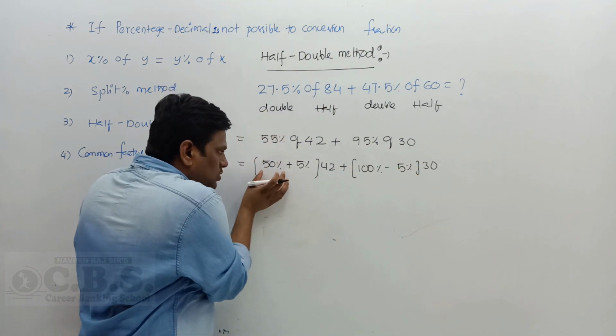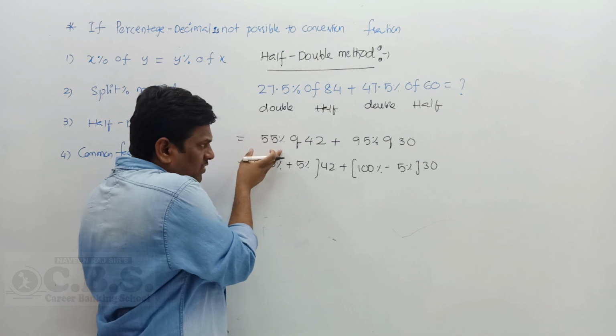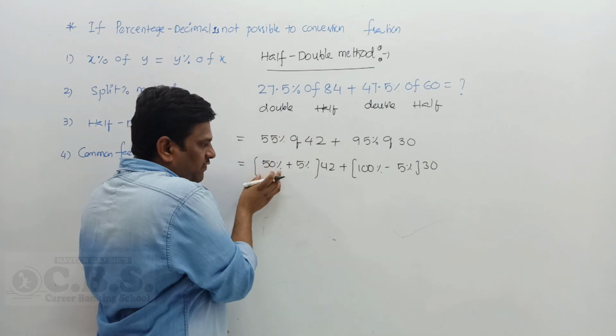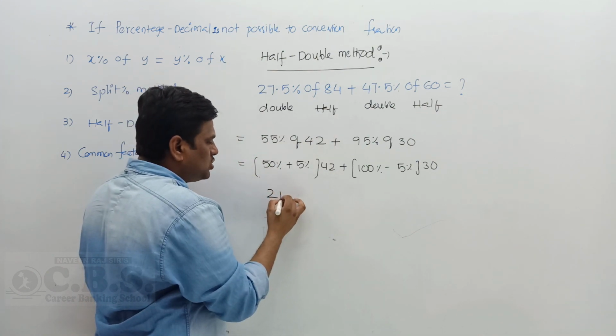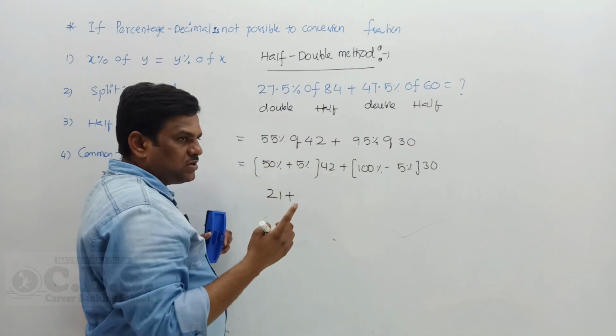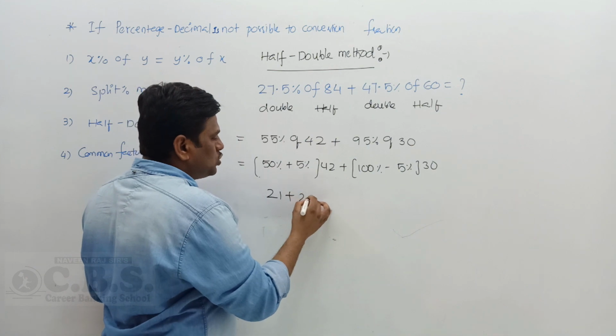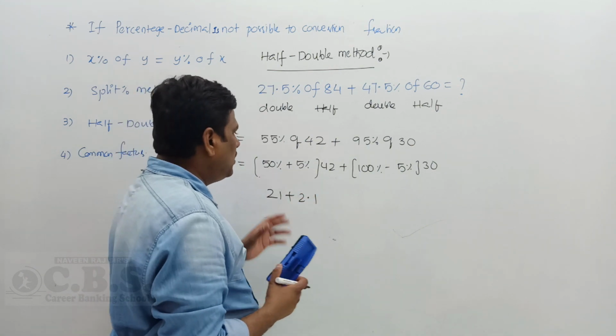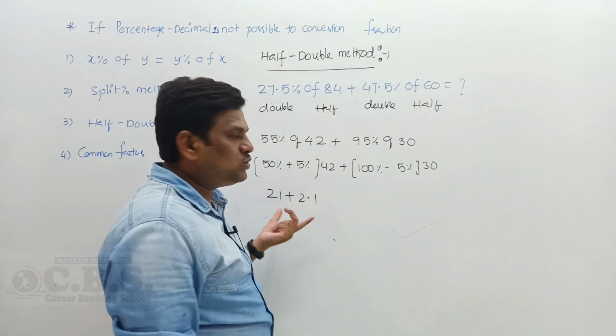Now what is the calculation? For 50%, you can use double of 55%, that is the other method, and 50% means half. Half of 42 becomes how much? 21. And what is the relation between 50% and 5%? Divided by 10. Divided by 10 gives you how much? 2.1. Get my point? 50% means half of the 42, which gives you 21.